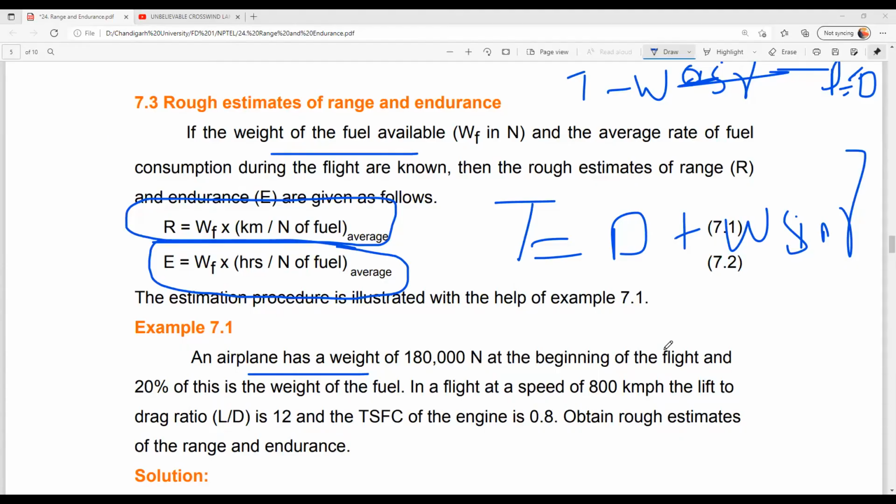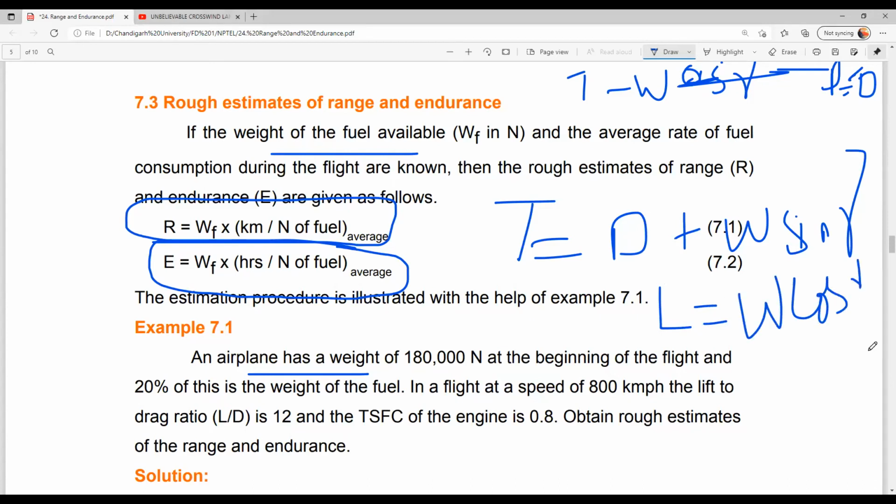So when we are climbing, obviously thrust needs to be more. What forces are acting? Drag is acting, and another component is weight. So weight is W sin gamma, because we have two components of weight. One component is carried by lift. I hope you remember another equation: L is equal to W cos gamma.